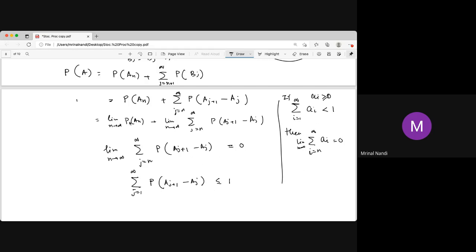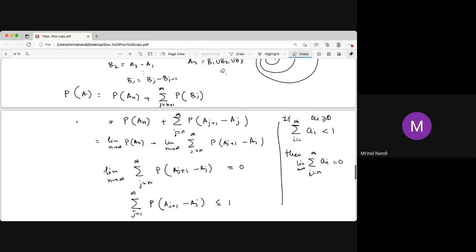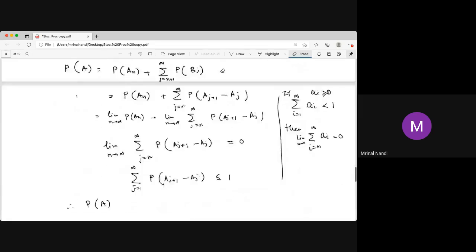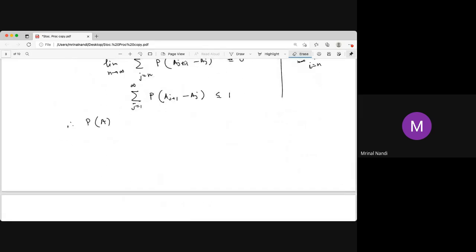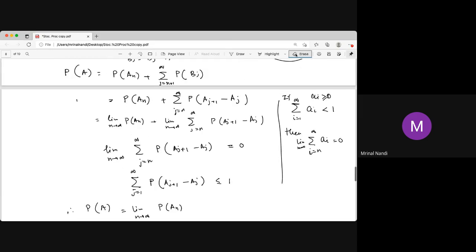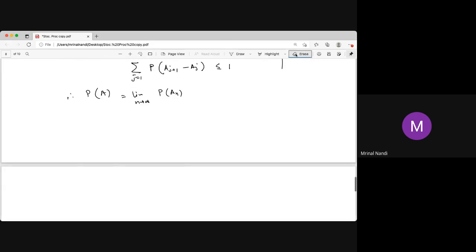So that means, therefore, probability of A, where A is the union of all these things, is the limit of that. So you get this result: limit of probability of An, because the second term is 0. And this completes the proof.